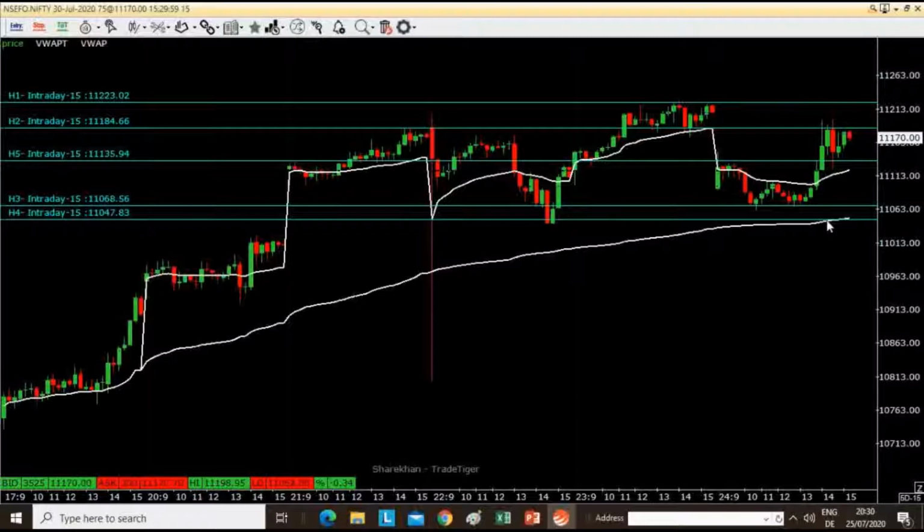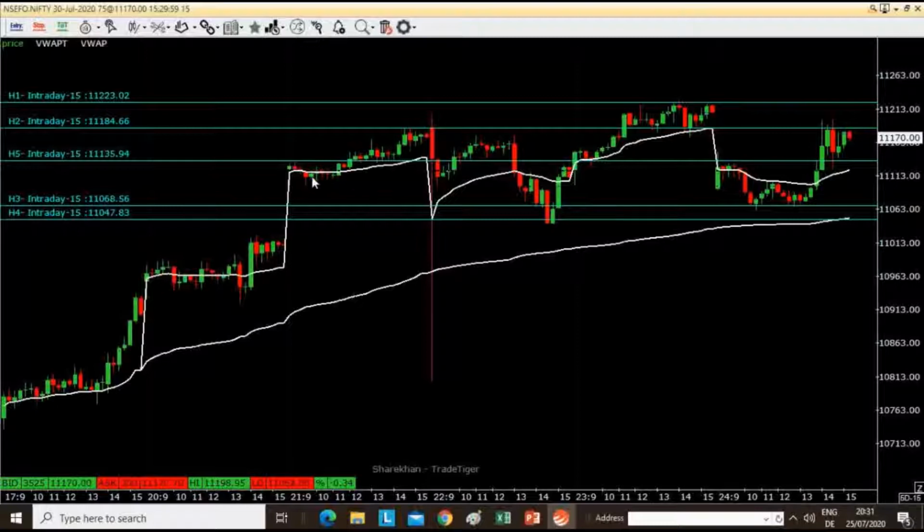I'm only saying observe the market. And if it opens at 11,137, 11,184 will act as a resistance on Monday. If you want, you can short, but with a strict stop loss of 11,184 on the Nifty July contract. This is what the price is indicating.